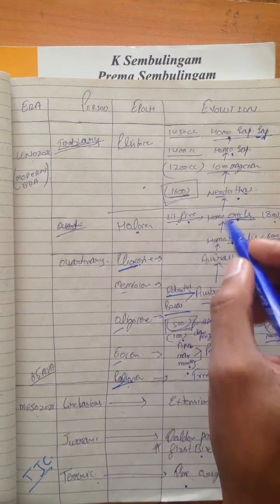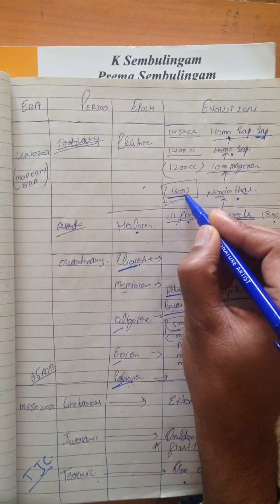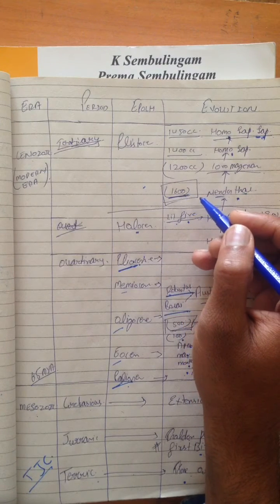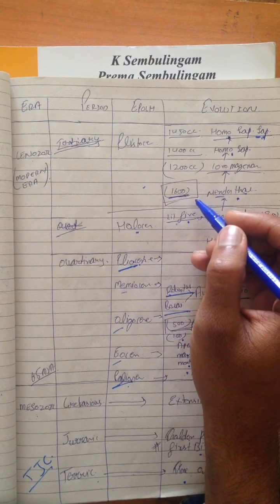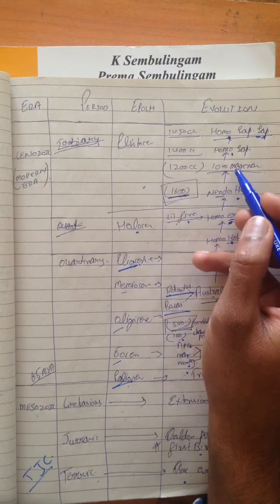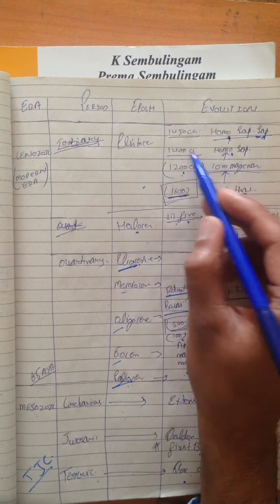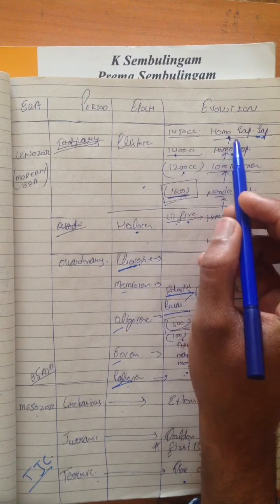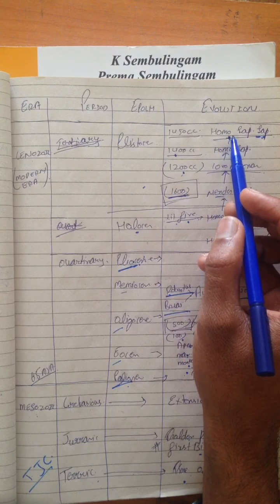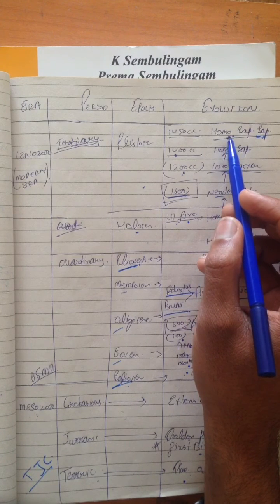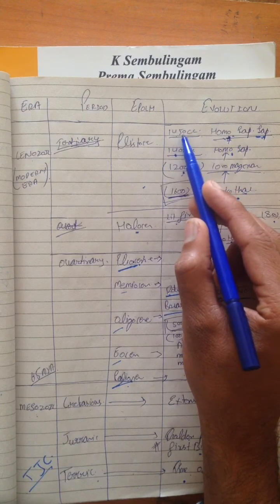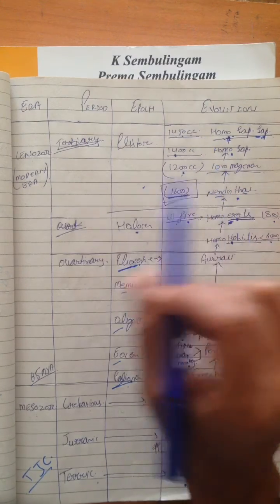Neanderthal has 1600 cc, an exceptional case, so many scientists say their cranial capacity is higher than today's human beings. Cro-Magnon has 1200 cc, Homo sapiens 1400 cc, and today's human beings, Homo sapiens sapiens, have a cranial capacity of 1400 cc. Thanks for watching this.